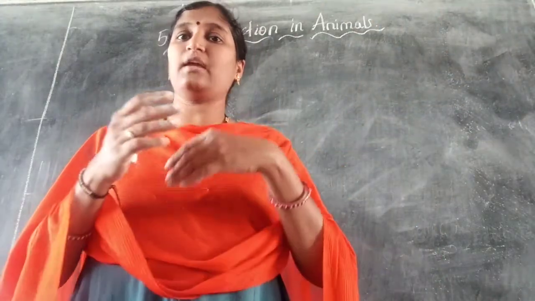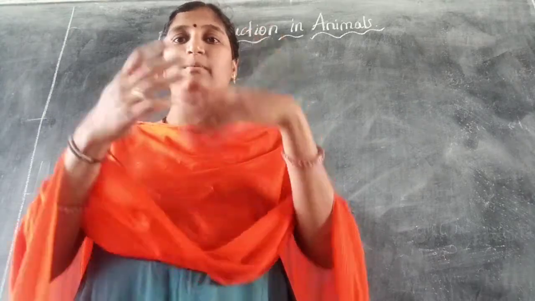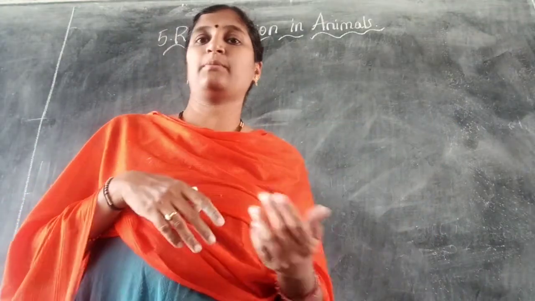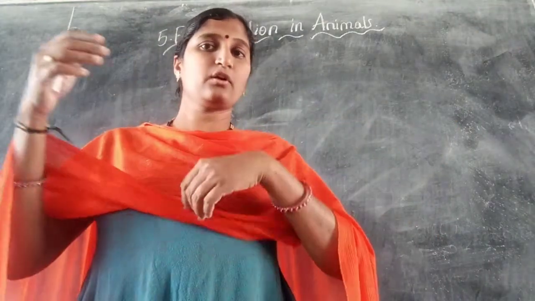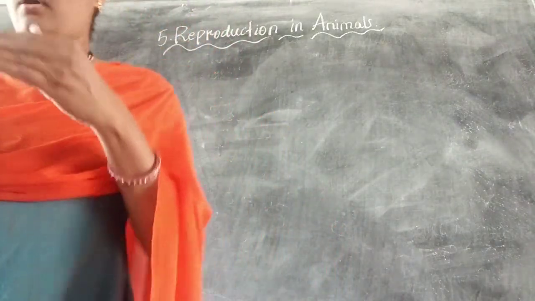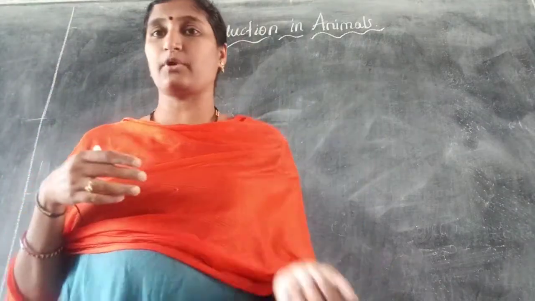In the same way, the life cycle can be continued even in the future by reproducing offspring.